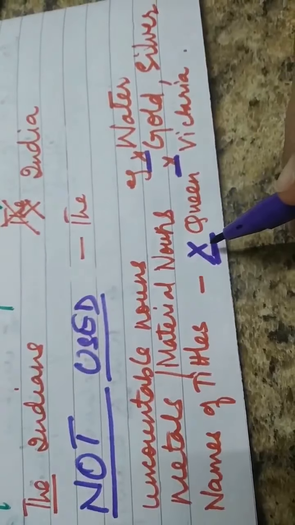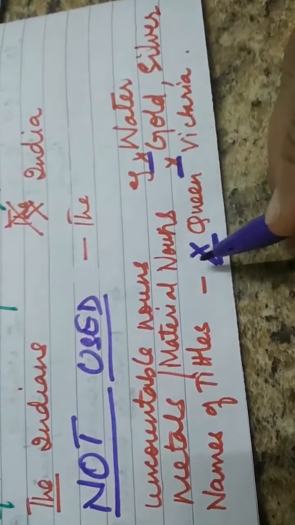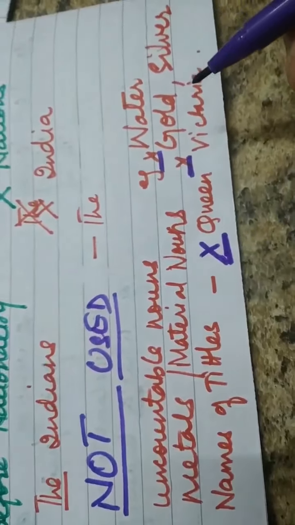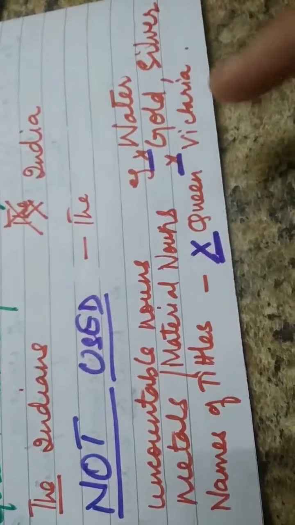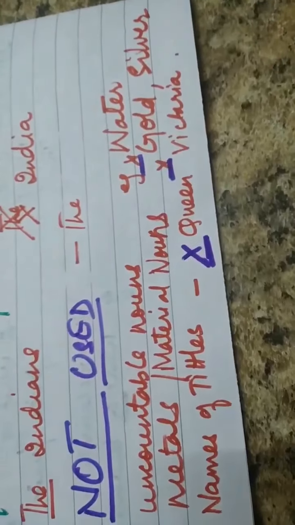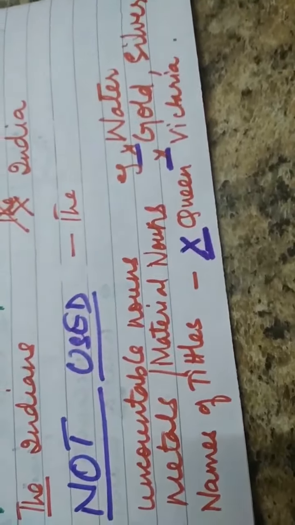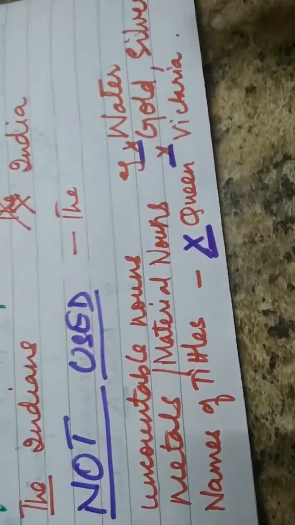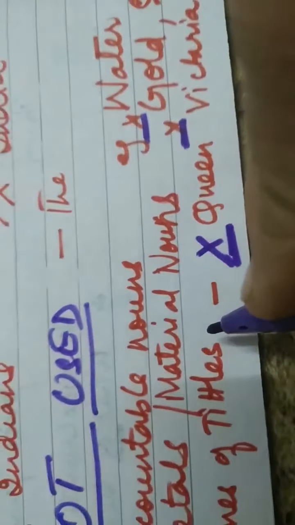For example, we will not say the Queen Victoria. We will just say Queen Victoria. As it is, we don't use the before proper nouns, that is the names of persons. We don't say the Ramesh, the Sunil. We say Ramesh and Sunil. So before titles and names, we don't use the.